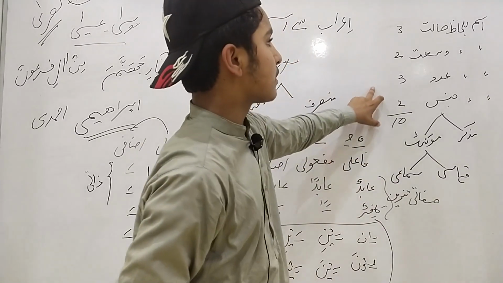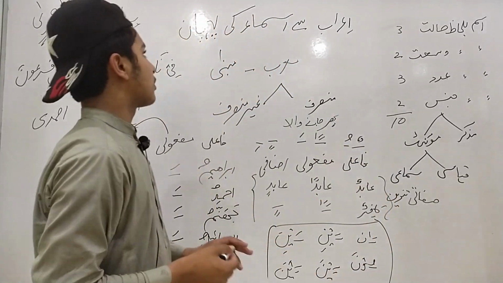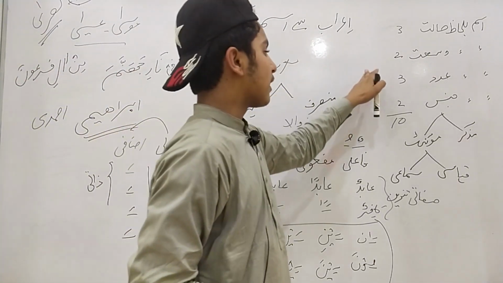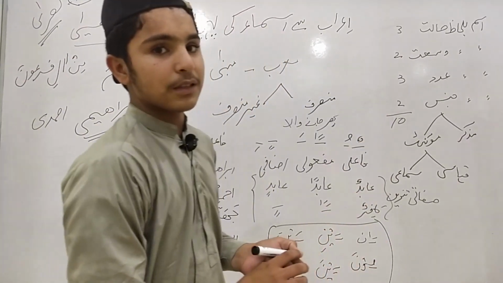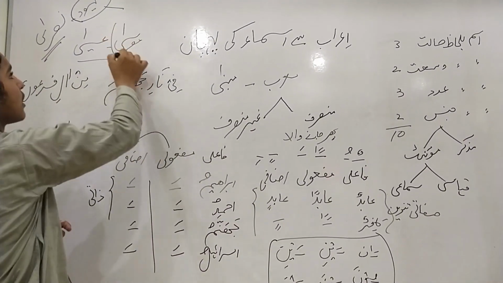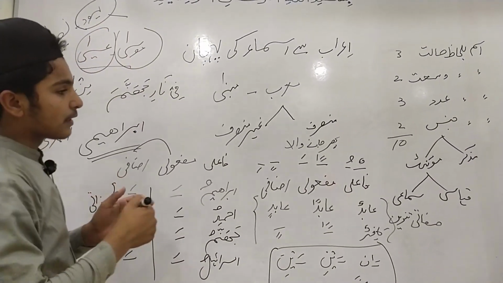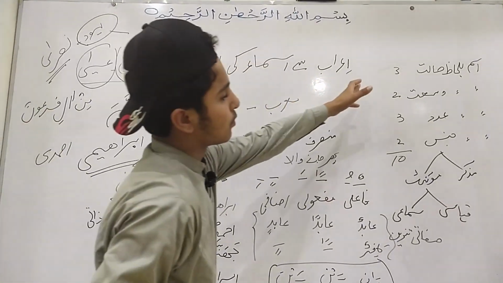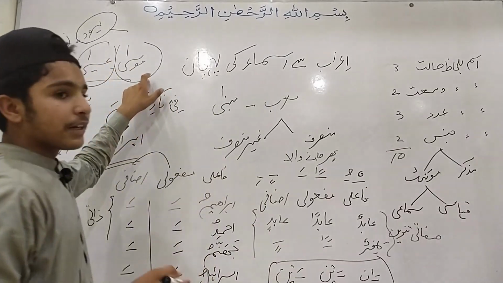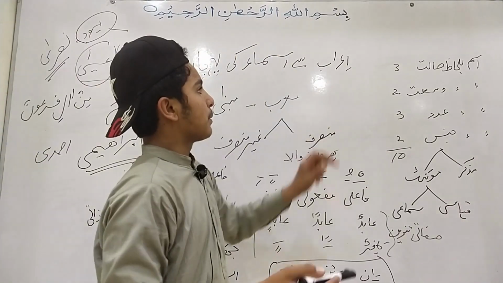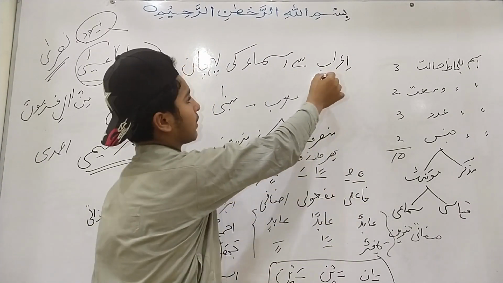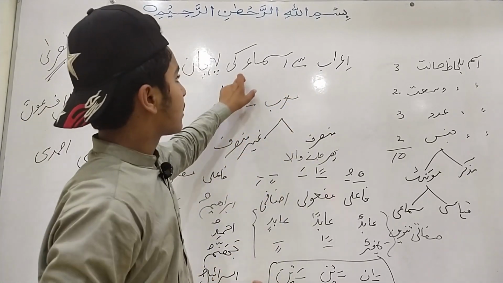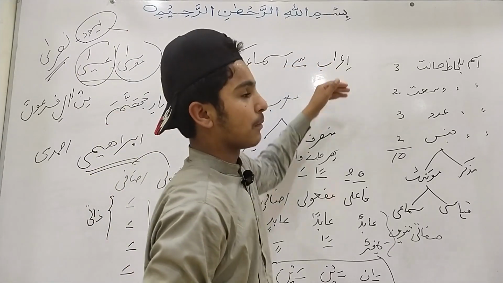Due to all these topics, there are some words which cannot be identified or explained through these topics. These words are Musa, Isa, etc. These are the words which cannot be identified through all these. For the identification of these words, we people today read a topic, the identification of noun by اعراب.